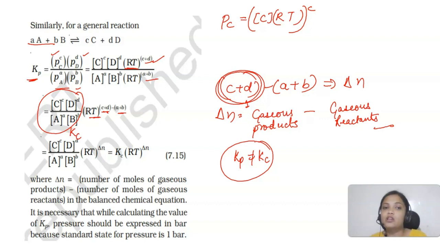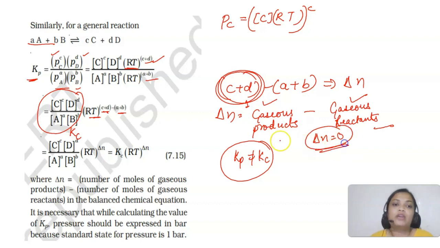So for there you have to see the number of moles. If the number of moles of gaseous products and gaseous reactants are equal, then delta n in that case will be 0. Okay, so in that case Kp will be equal to Kc.